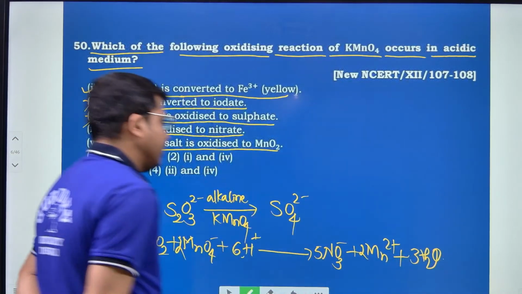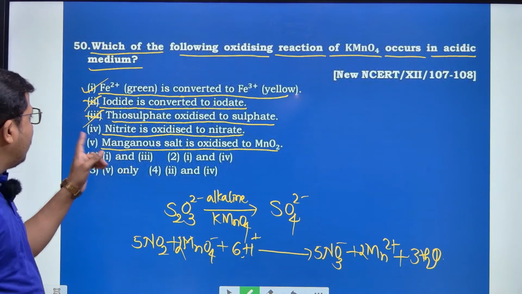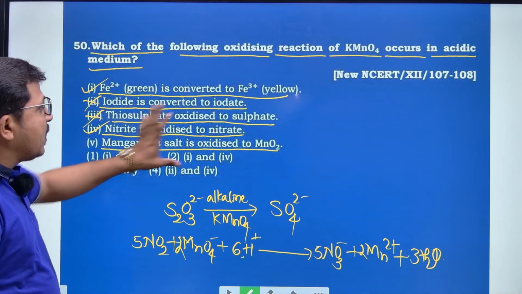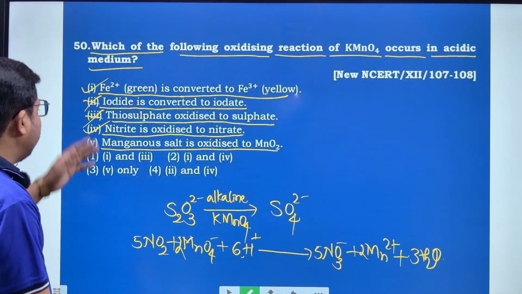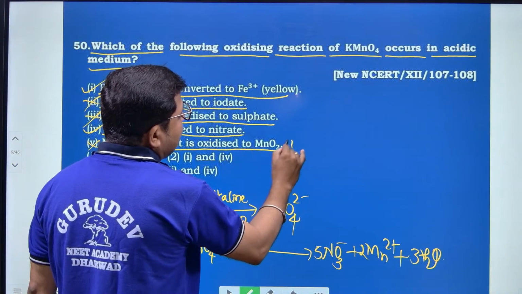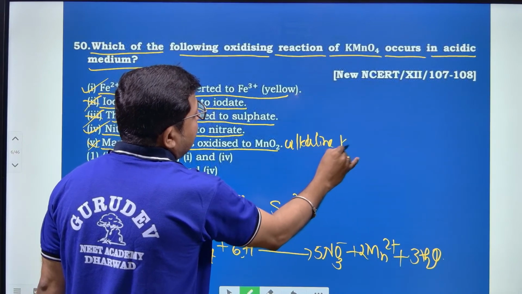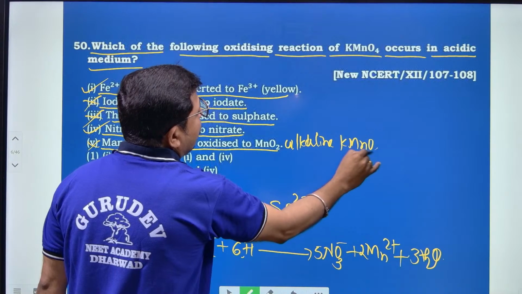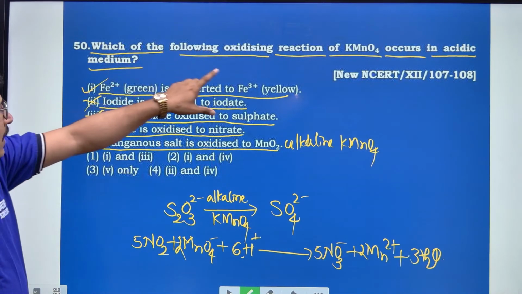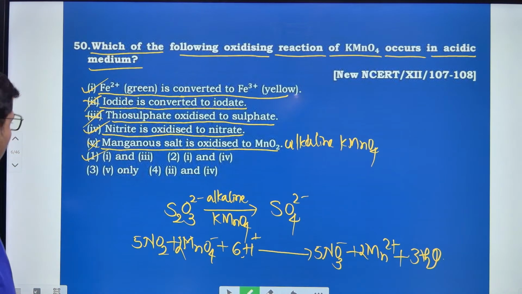So the fourth reaction follows and occurs in the acidic medium. The third one does not follow because it occurs in alkaline KMnO4. Hence the first and fourth occur in the acidic medium. Hence the right option is option number 1.